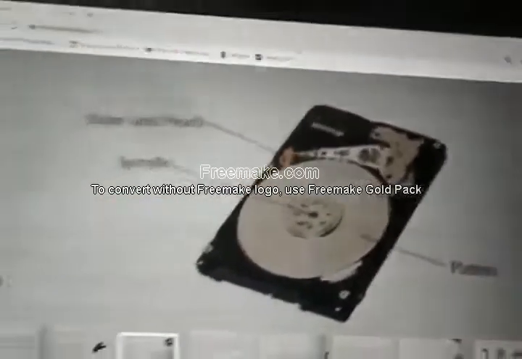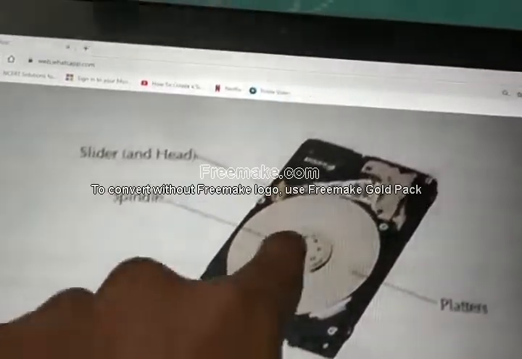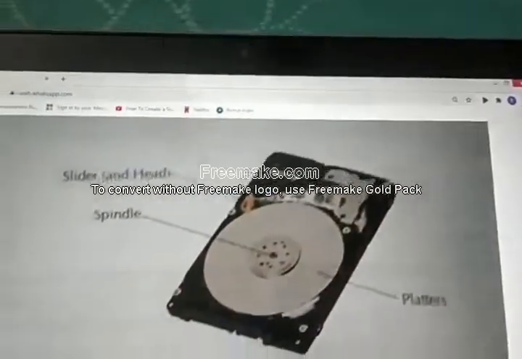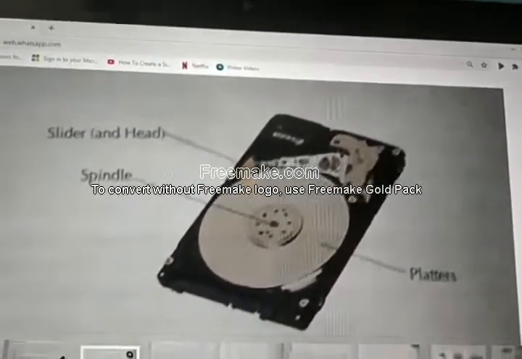Okay. Everything is important. This disk is important. This head is important. This spindle is important. This hard disk is important. Everything is important for a computer to operate.